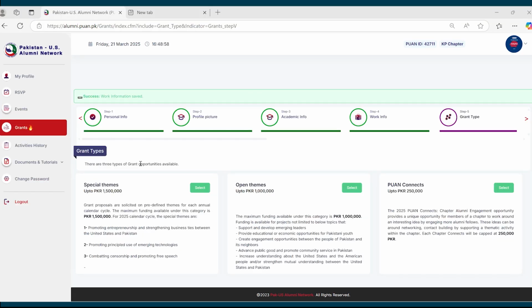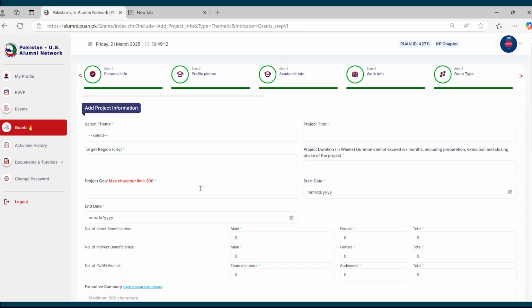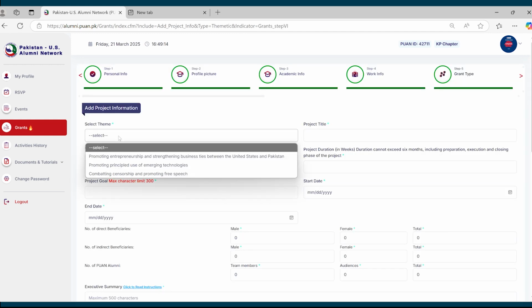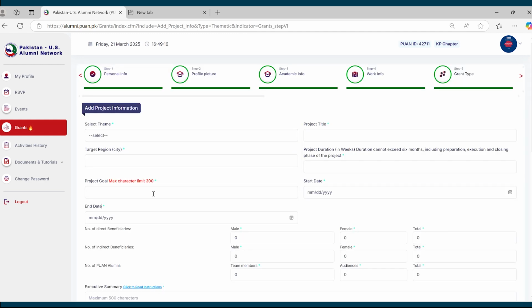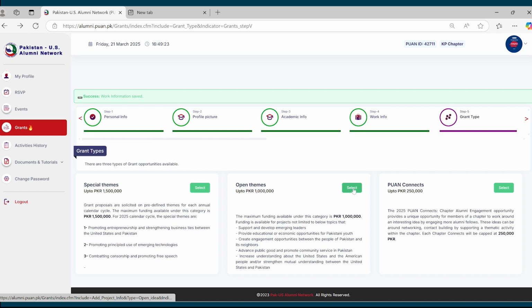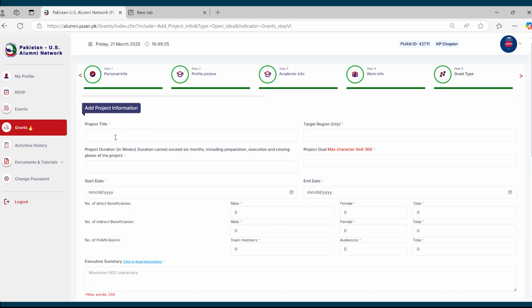You will be able to see different grant types. On step 5, which is grant types, you will be able to see different types of grant opportunities which are available for you to apply. If you want to apply for, let's say, special theme, you need to select that option. And once clicking over there, you would need to add your sub theme as well. If you want to apply for open theme, you would need to simply add your proposed project title and start filling in.